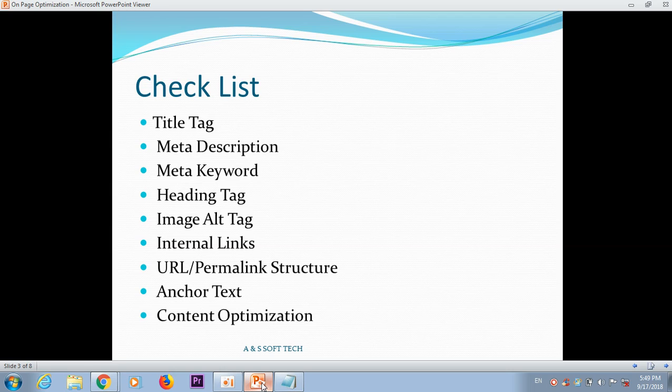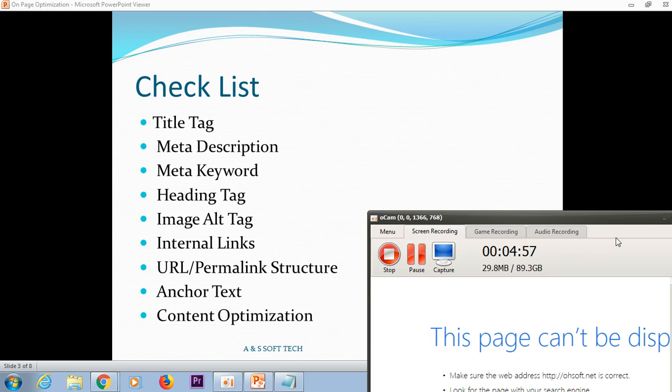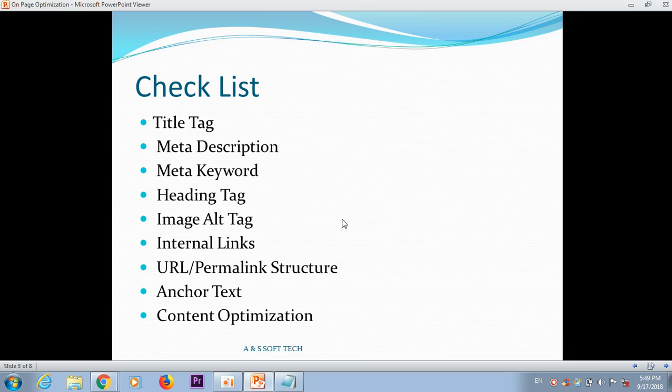If the on-page optimization is good, the Google bots or crawlers will understand the web page very easily, and it is an SEO-friendly page. You can get an easier rank within the search engine results page.